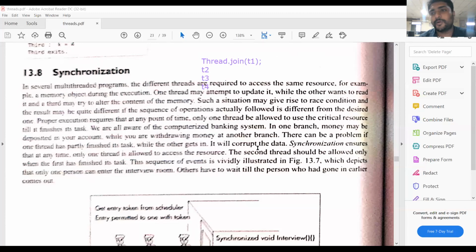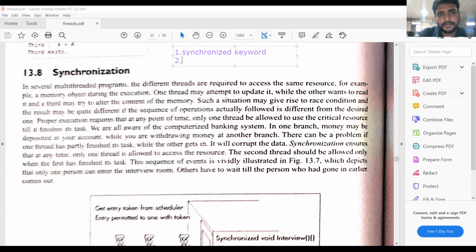To perform synchronization in Java, in threads, the synchronization can be achieved by using three ways. The first one is the keyword synchronized. By using the synchronized keyword, you can perform the synchronization.